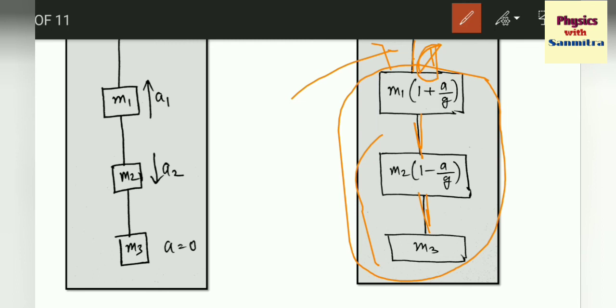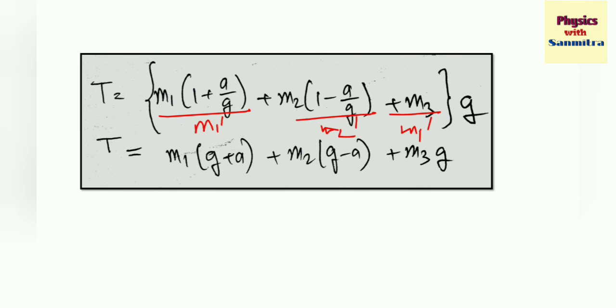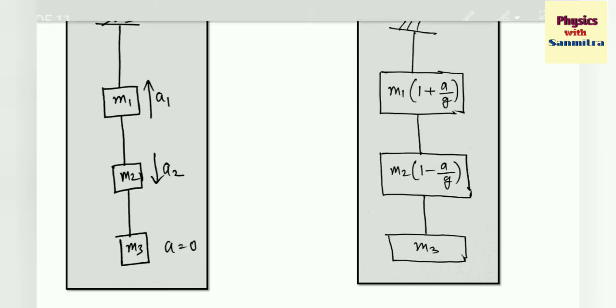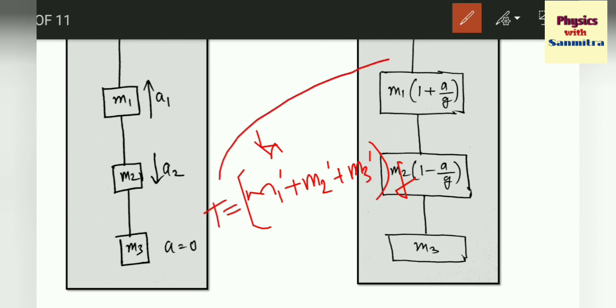So this tension will be the summation of all the masses. So what I will do is take m1 dash plus m2 dash plus m3 dash, the total mass, into g, and that will be my tension at this point.